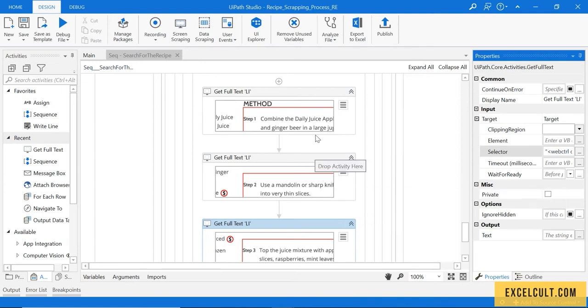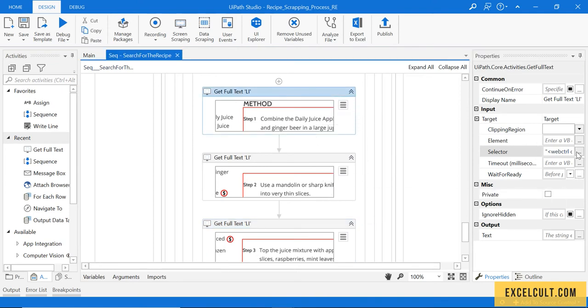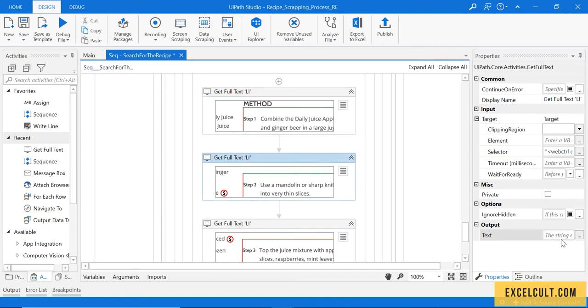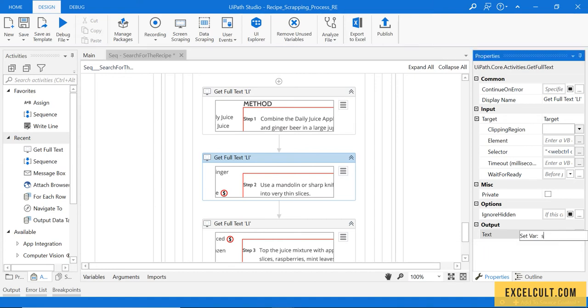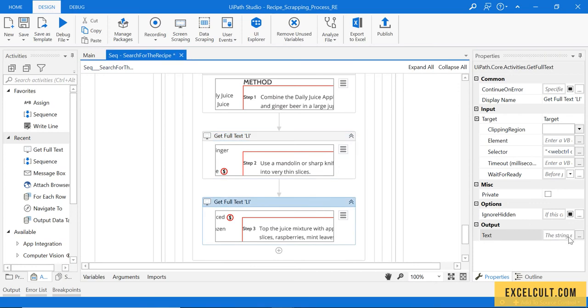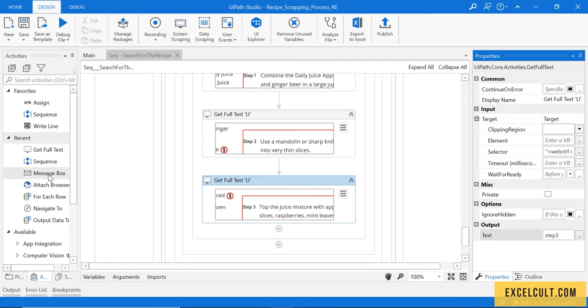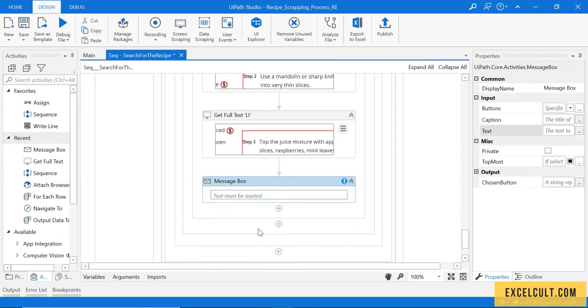Once that is done, let's go and create separate variables here, saying Ctrl+K, step 1, enter, to capture this particular string or data, step 2, enter, then to capture this step 3, enter. Okay, so what I will try to do is display all these steps right here.